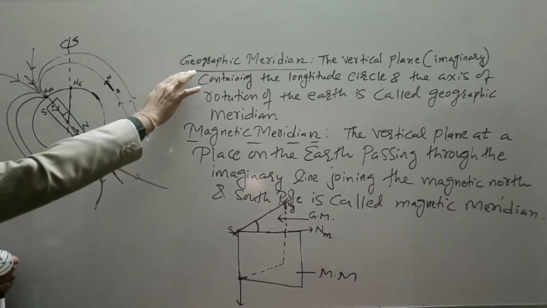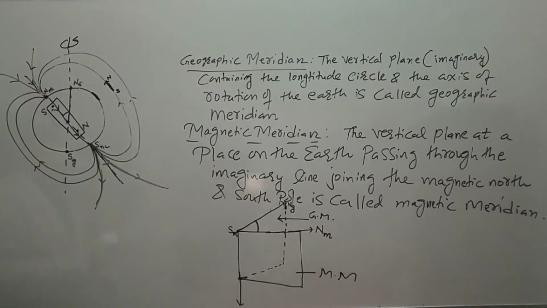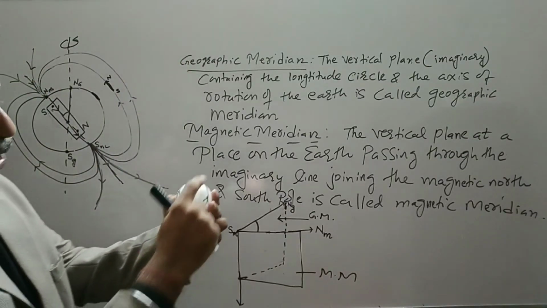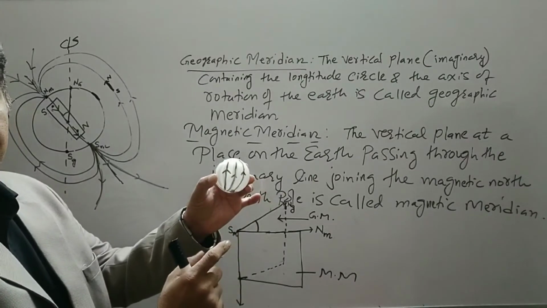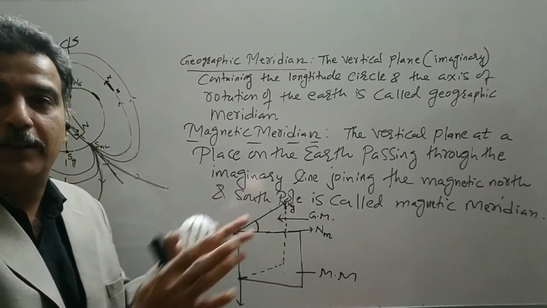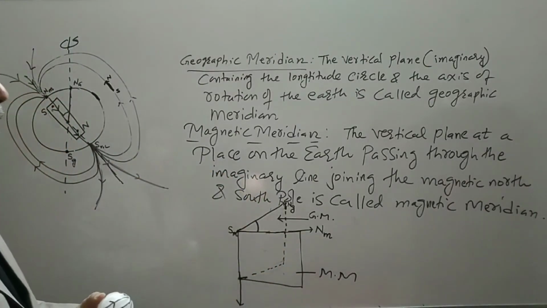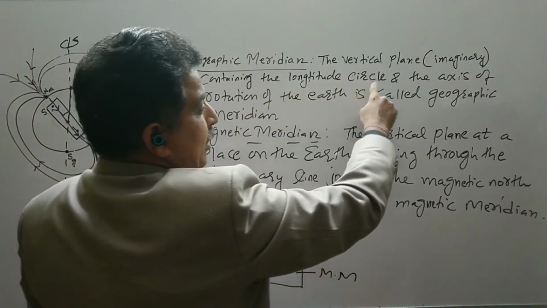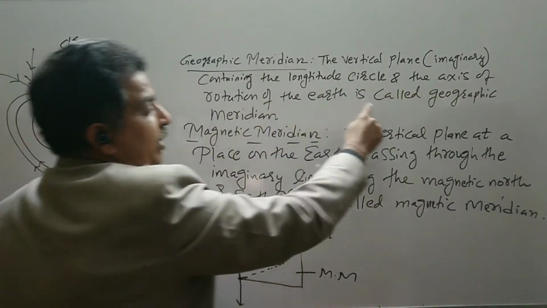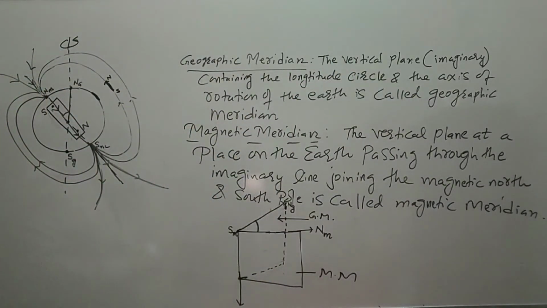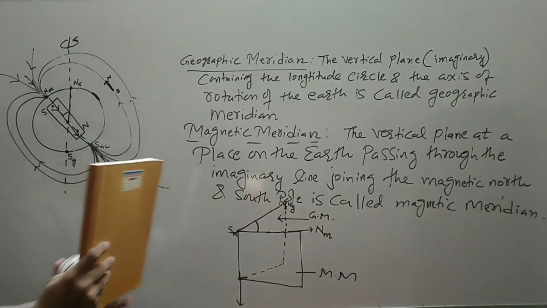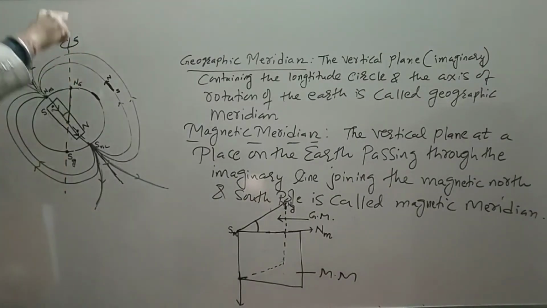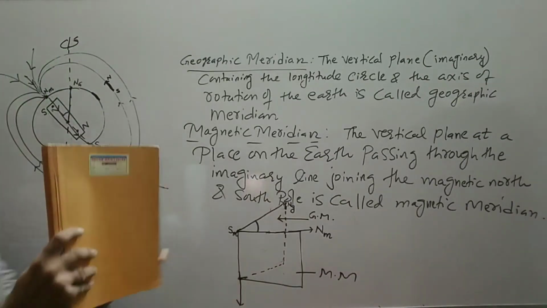Now before that, we define geographic meridian and magnetic meridian. In order to draw these field lines on board or on a plane, we imagine a vertical plane containing the longitude circle and the axis of rotation of Earth. Now this is a vertical plane. Now how is this vertical plane formed? So this is my geographic axis of rotation. This is my plane.